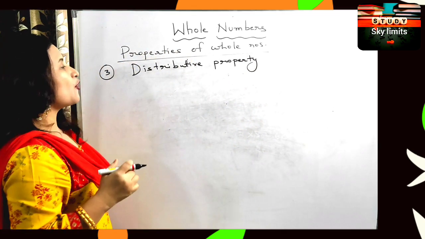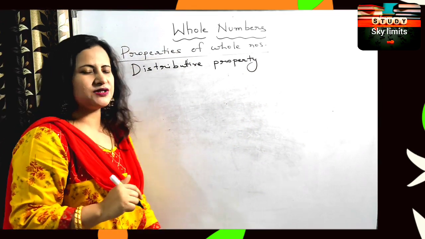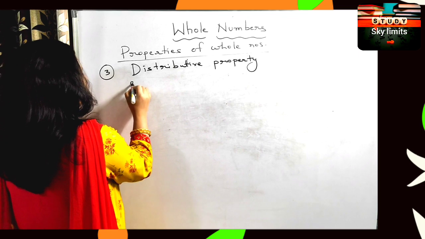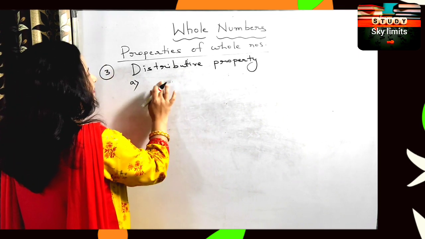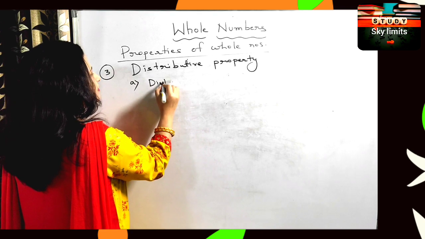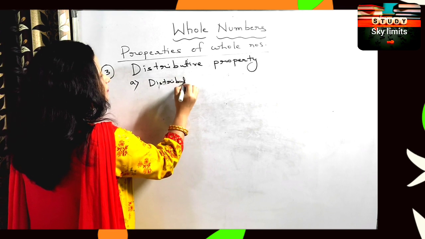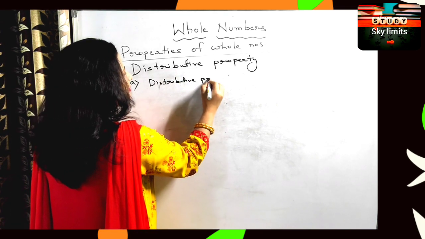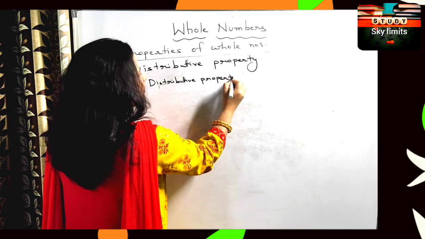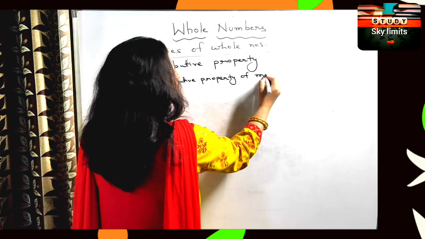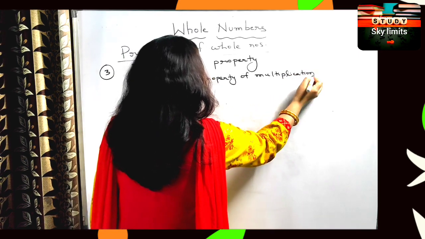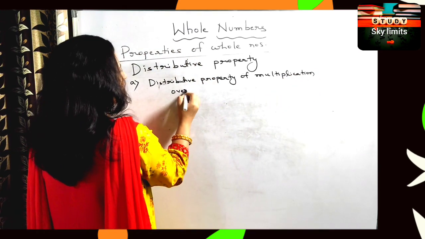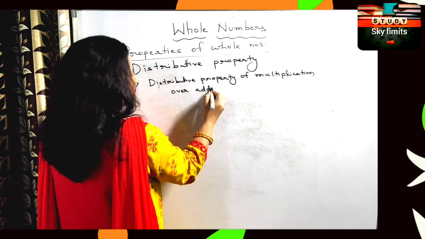And this distributive property is of two types. What is the first type? Distributive property of multiplication over addition.